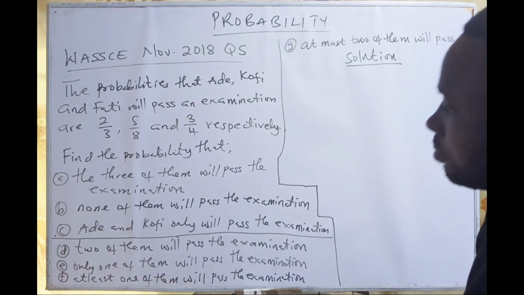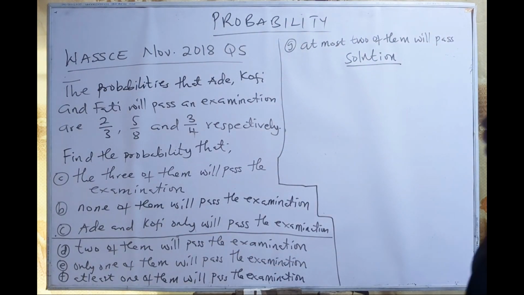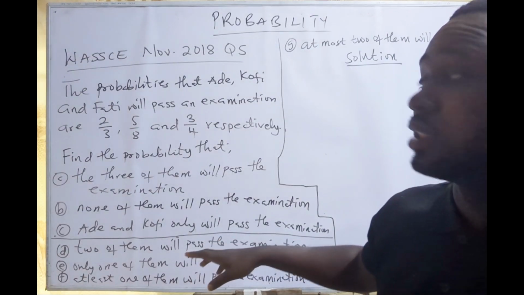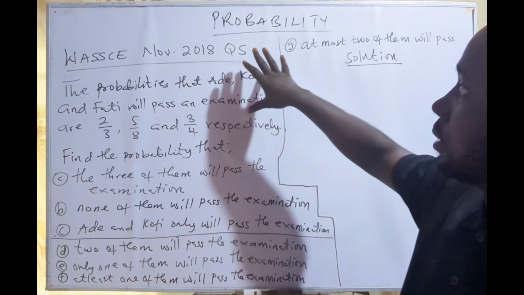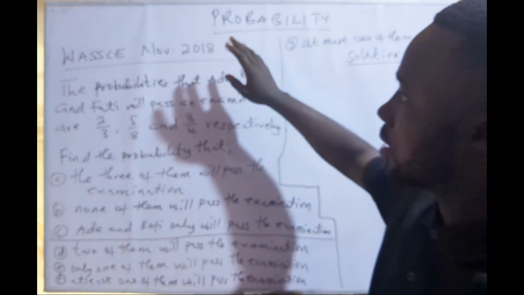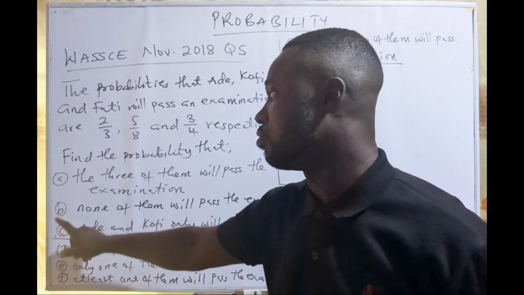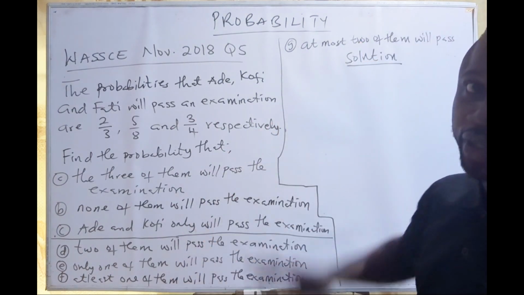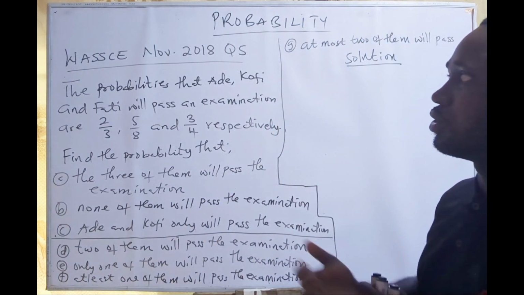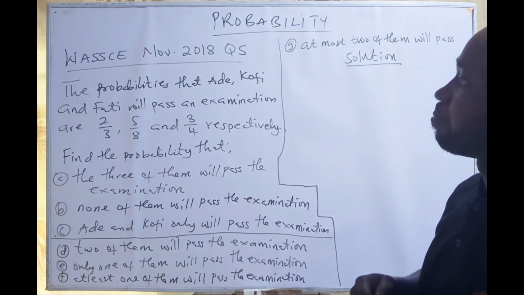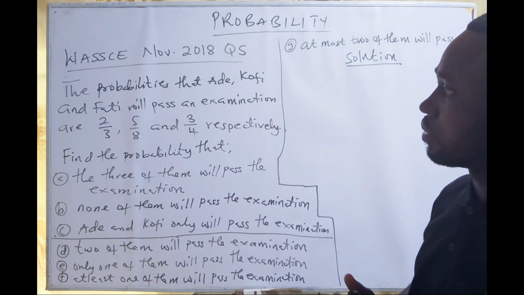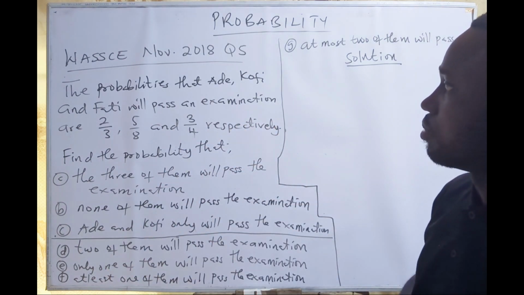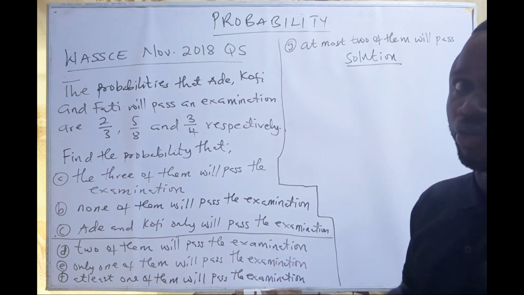Okay, we are going to work them one by one. And you can see I've underlined from the C. This was a core maths question, and the actual question was from A to C. But I have added 4 questions to it so that any type of question you get under probability question like this, where you are given 3 events, you'll be able to solve.